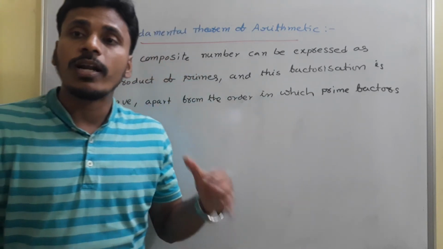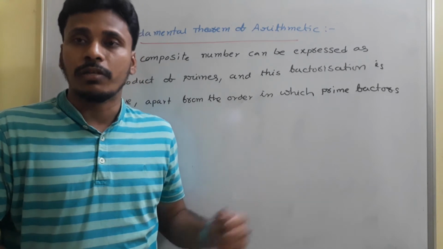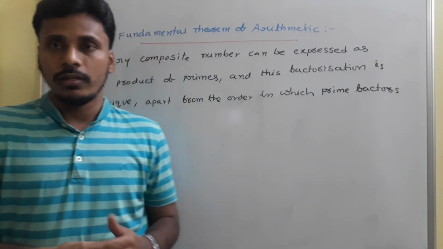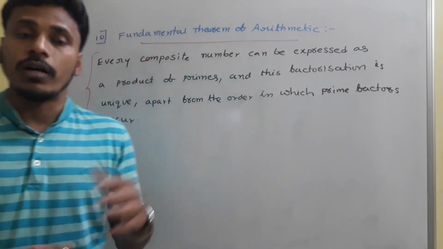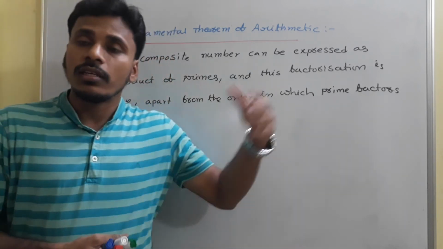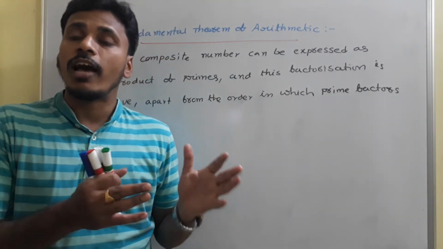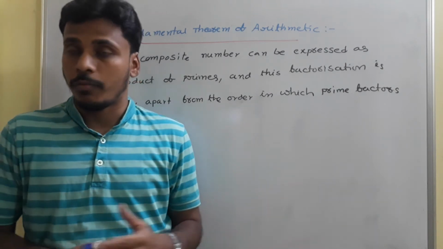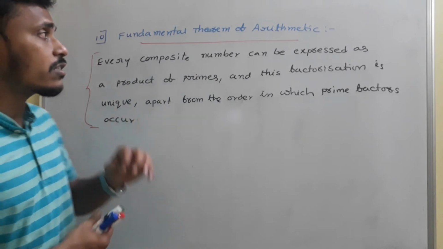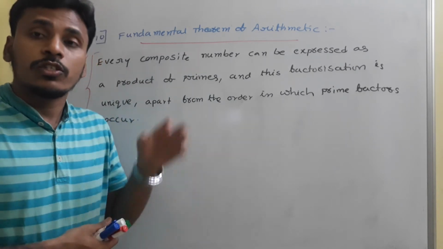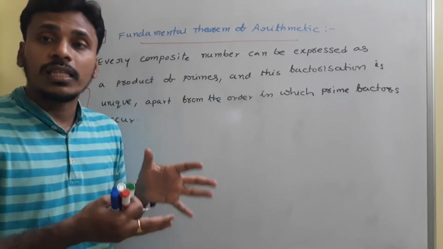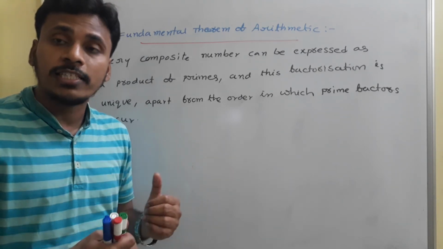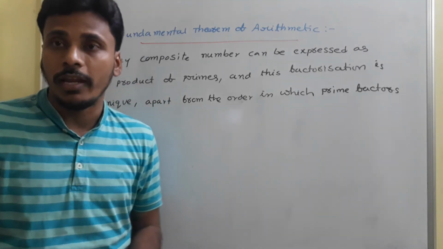We have the fundamental theorem of arithmetic in the number system, the fundamental theorem of algebra in polynomials, the fundamental theorem of calculus in the calculus part, and likewise in most of the chapters. Now we are discussing the fundamental theorem of arithmetic. The theorem is so fundamental that we need to accept it without proof, and it is very helpful in solving many problems.